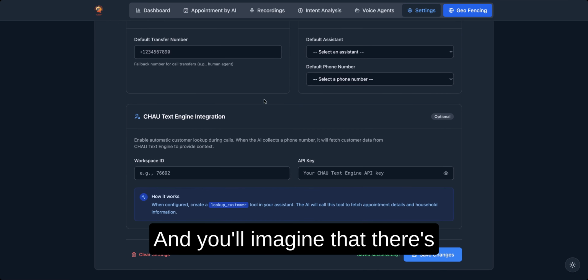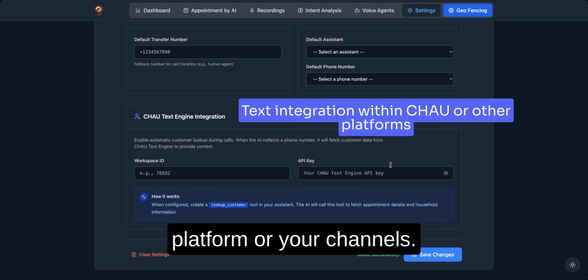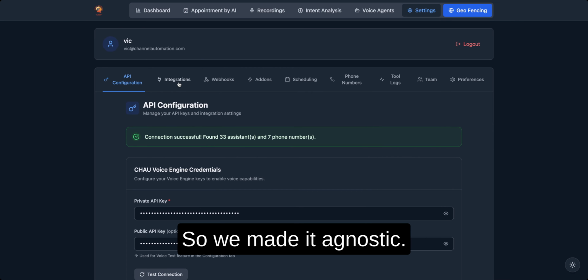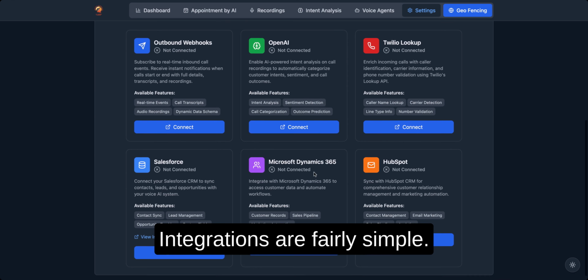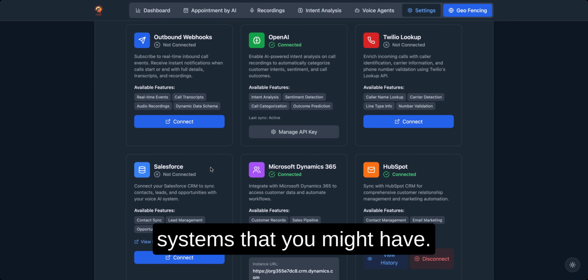And there's also the text integration. If you're using Channel Automation, this will automatically go into your text platform or your channels. If you're using something else, it'll be the same thing, so we've made it agnostic. Integrations are fairly simple. With one click, you'll be able to connect to those particular systems that you might have.